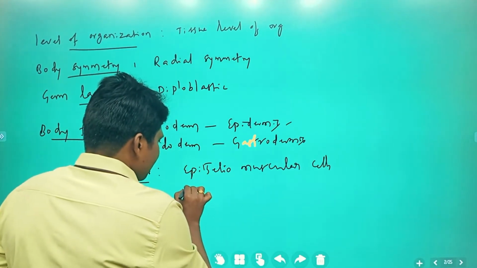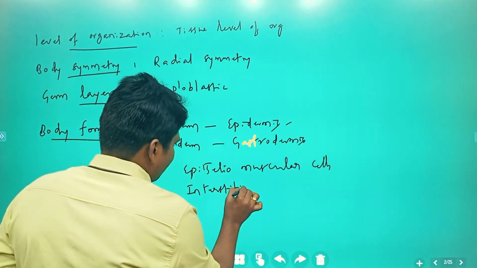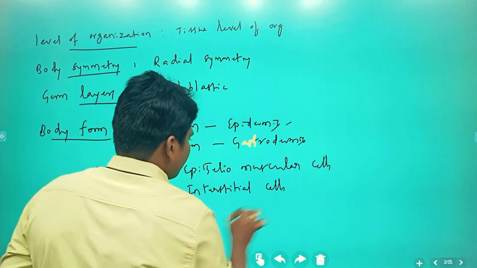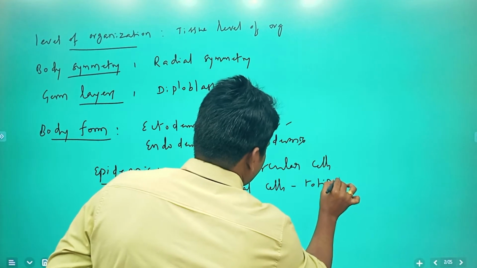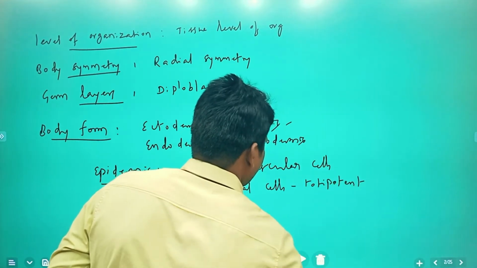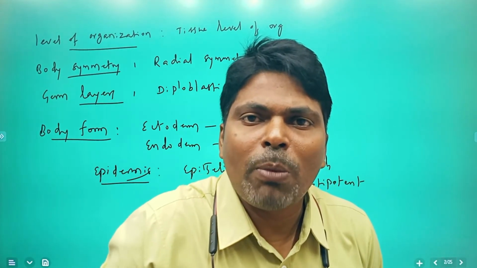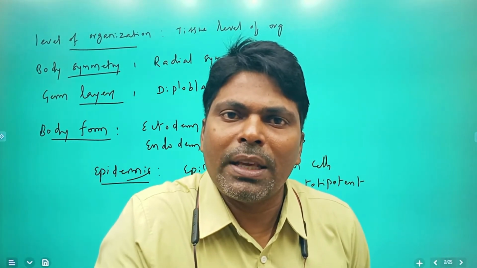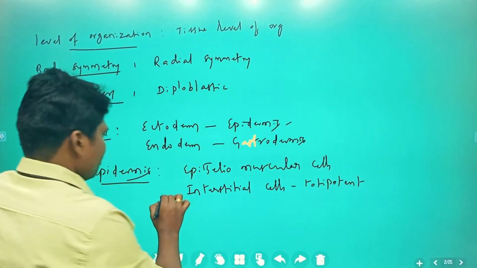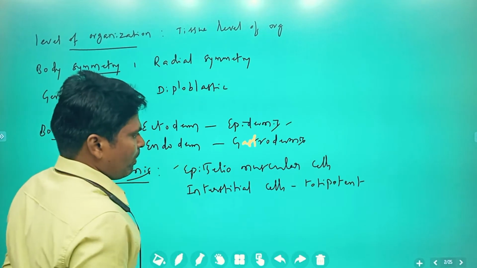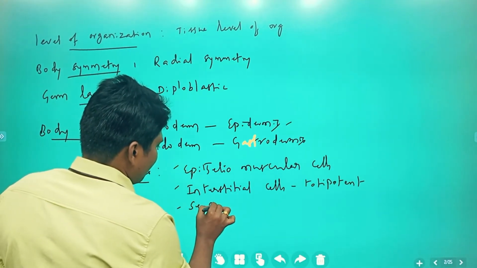Next, interstitial cells are present, and these are totipotent in nature. What is meant by totipotent? These interstitial cells give rise to any type of body cells. That property is called totipotent. Clear? The epidermis consists of epitheliomuscular cells, interstitial cells and sensory cells.